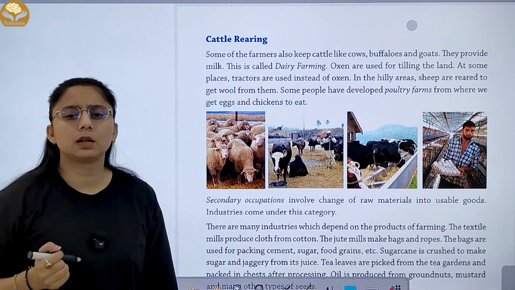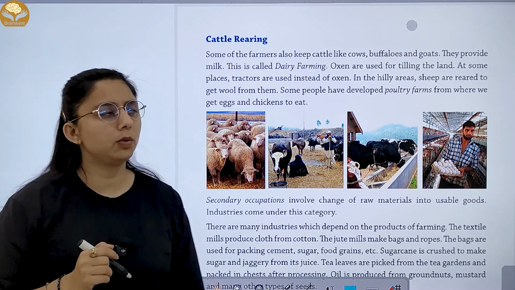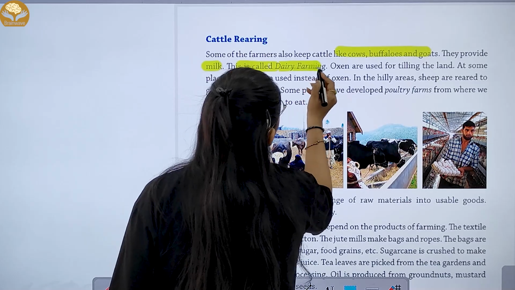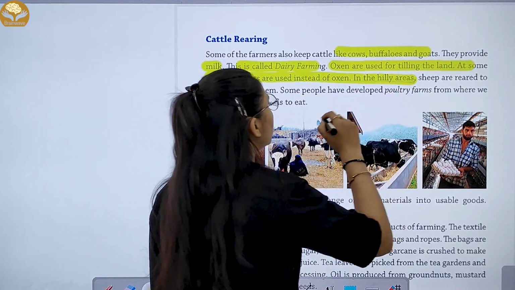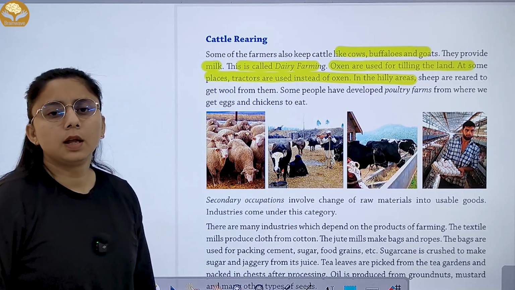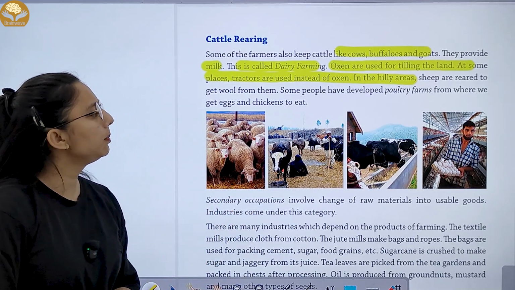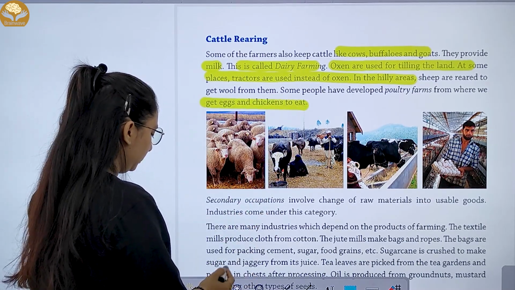Then we have cattle rearing. Some of the farmers also keep cattle like cows, buffaloes and goats, and they provide milk, and this is called dairy farming. Oxen are used for tilling the land. At some places, tractors are used instead of oxen. In hilly areas, sheep are reared for wool, and some people have developed poultry farms from where we get eggs and chickens to eat.